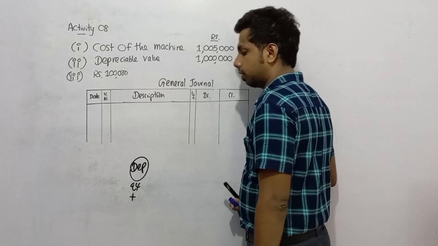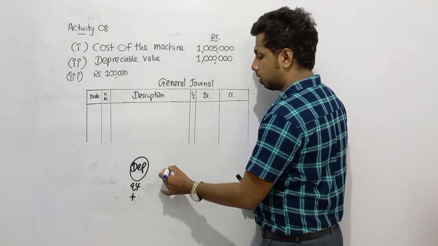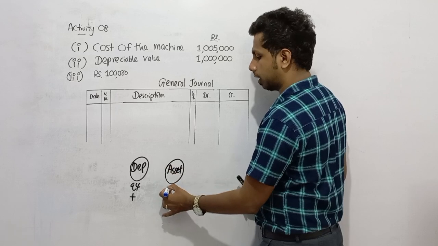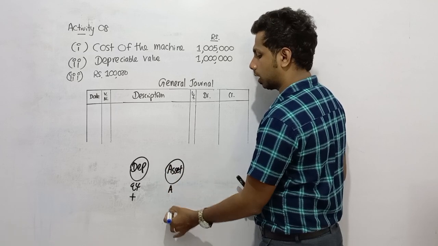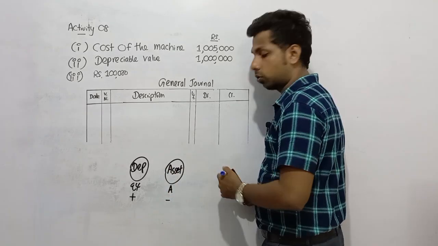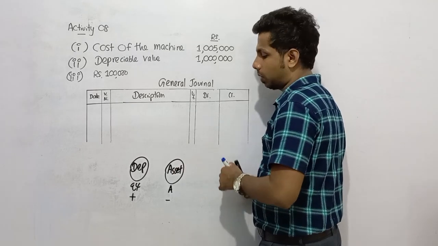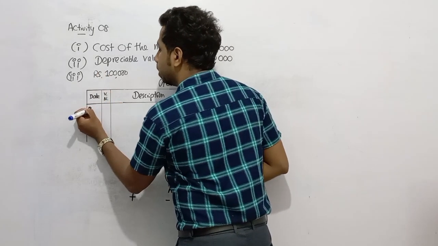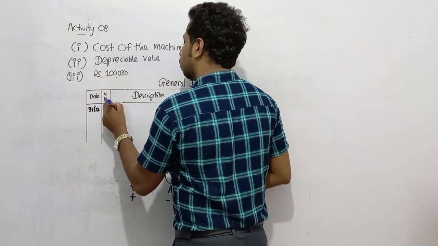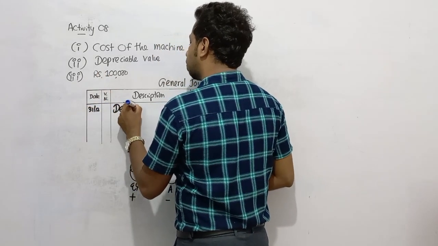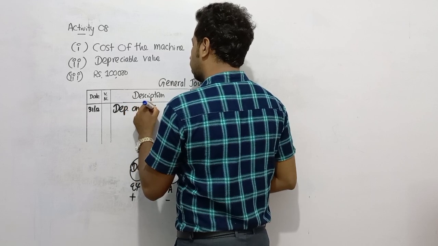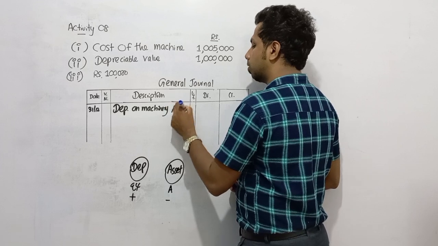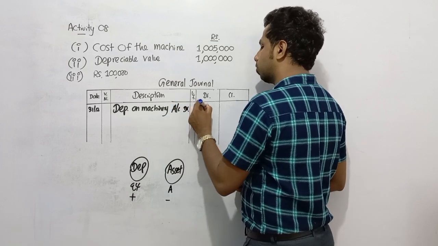So expense account debit. And what did we depreciate? A non-current asset. Therefore, asset value we need to de-recognize. Because of depreciating, asset value should decrease. When de-recognizing an asset, credit, right? When decreasing, credit. So dear children, what's the double entry for this annual depreciation of 100,000? We need to debit the relevant expense account. Depreciation on machinery account debit. You need to recognize this 100,000 as an expense.